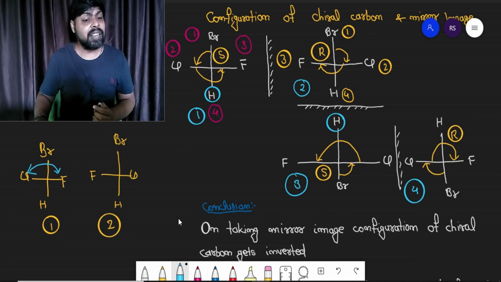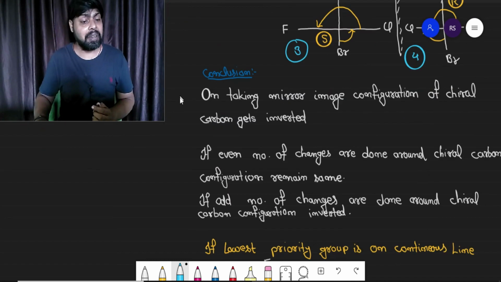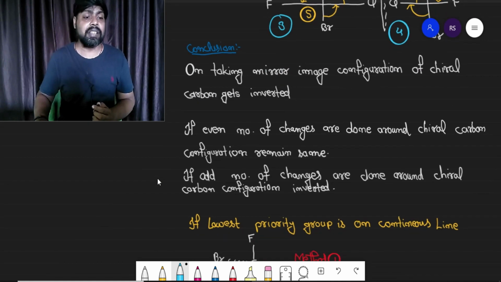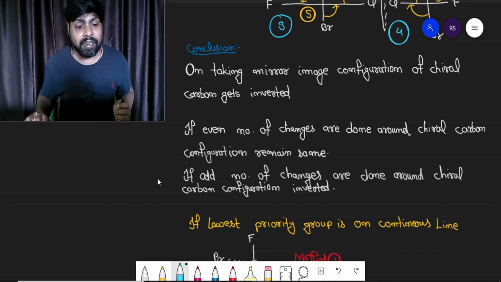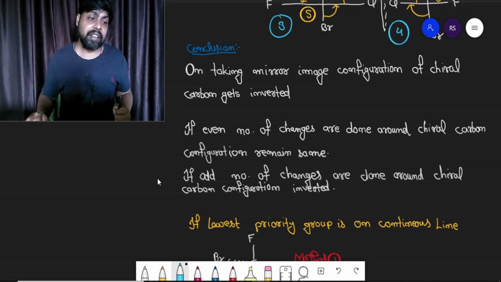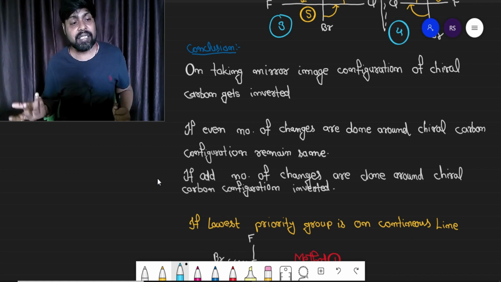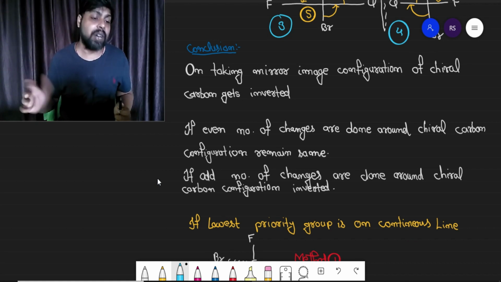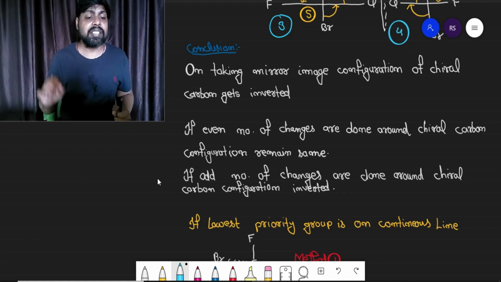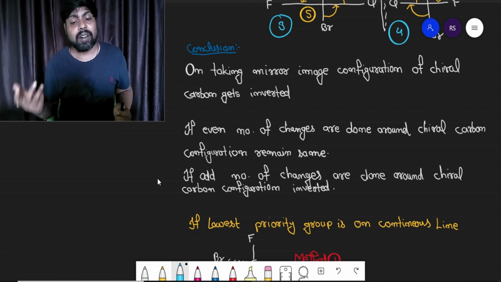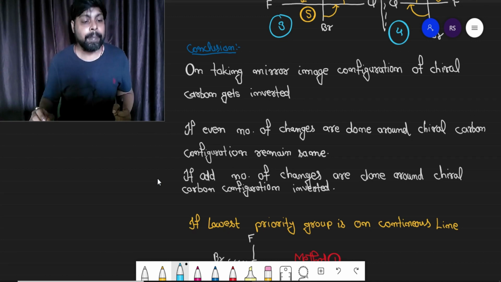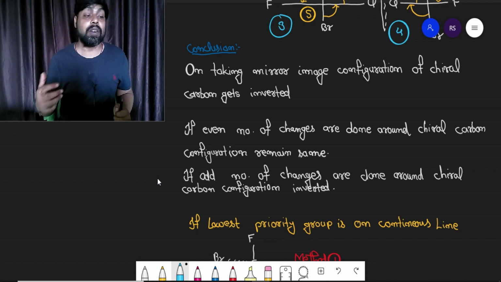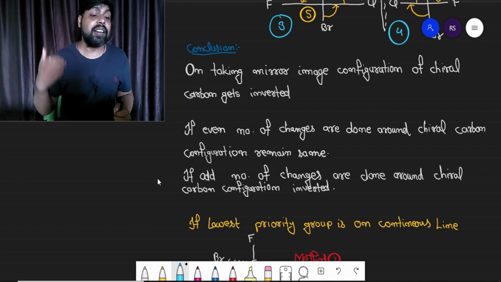These are the conclusions, and the conclusions are very, very important. The first conclusion is that on taking the mirror image, the configuration of the chiral carbon gets inverted. If it is R, it will get converted to S. If it is S, it will get converted to R. The second conclusion is, if an even number of changes are done around a chiral carbon atom, the configuration remains the same. It is not going to change. If an odd number of changes are done, the configuration will get inverted.